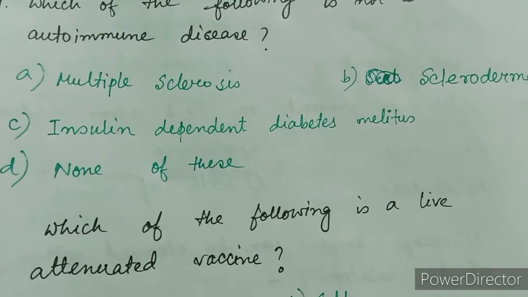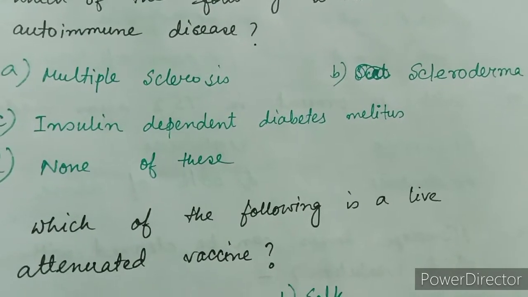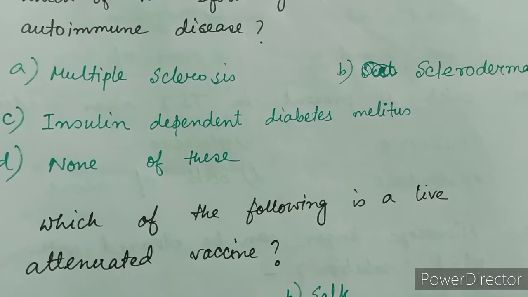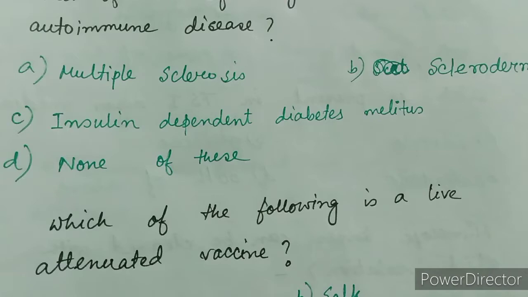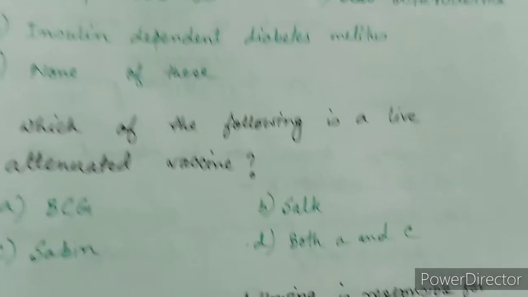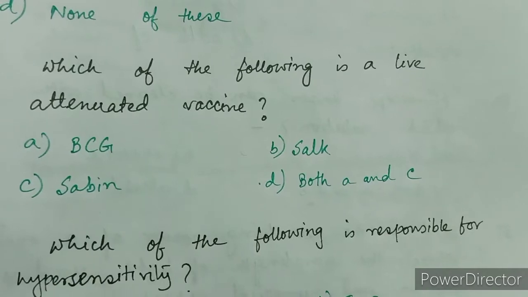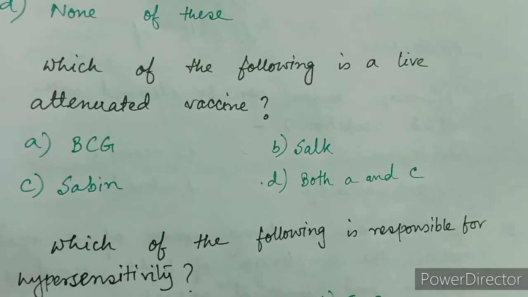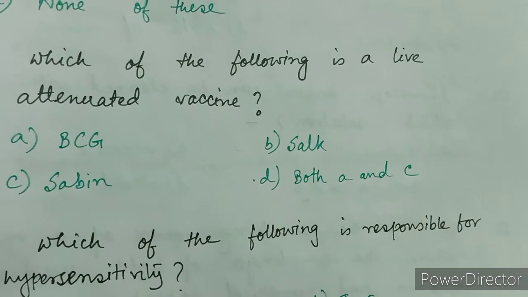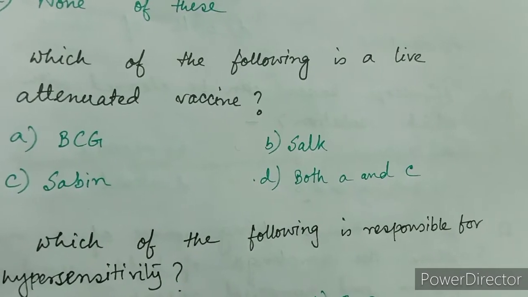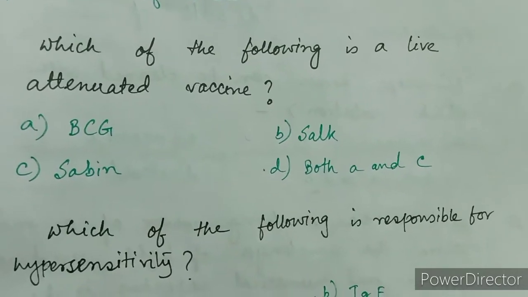Options are option A. multiple sclerosis, option B. scleroderma, option C. insulin dependent diabetes mellitus, and option D. none of these. Next question, which of the following is a live attenuated vaccine? Options are A. BCG, B. Salk, C. Sabin, and D. both A and C.